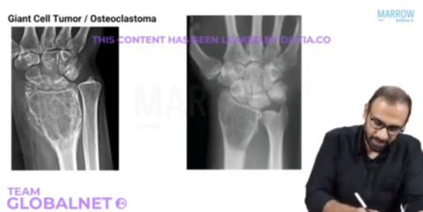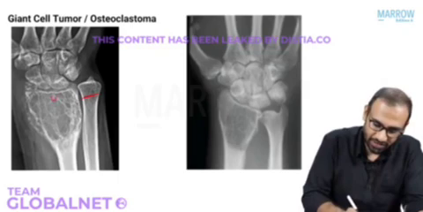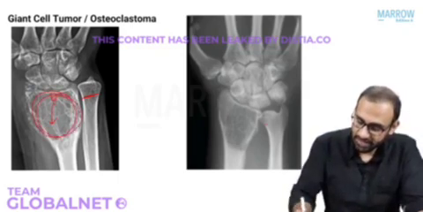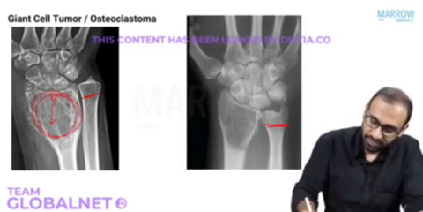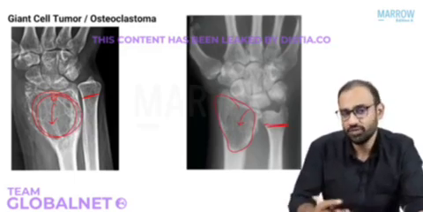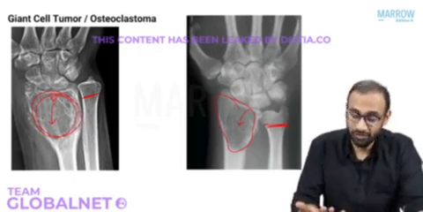Work it up again. X-ray of the wrist, skeletally mature individual. Lesion is in the epiphysis, moving into the metaphysis. Giant cell tumor. Skeletally mature. Distal end of the radius. Lesion in the epiphysis, moving into the metaphysis. Soap bubble appearance. This is your giant cell tumor, osteoclastoma. Okay, straightforward, simple. Now, what are the other MCQs that they will ask here?